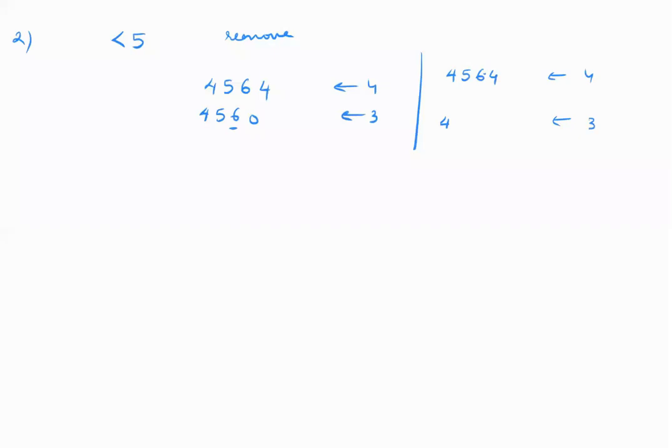Rule number 2. If the digit being dropped is less than 5, then you will remove it, but don't add anything. So if you have 456.4 and you're rounding this off from 4 significant digits, if I ask you to round it off to 3 significant digits, you'll write 456. Don't change the 6, and don't write anything later.